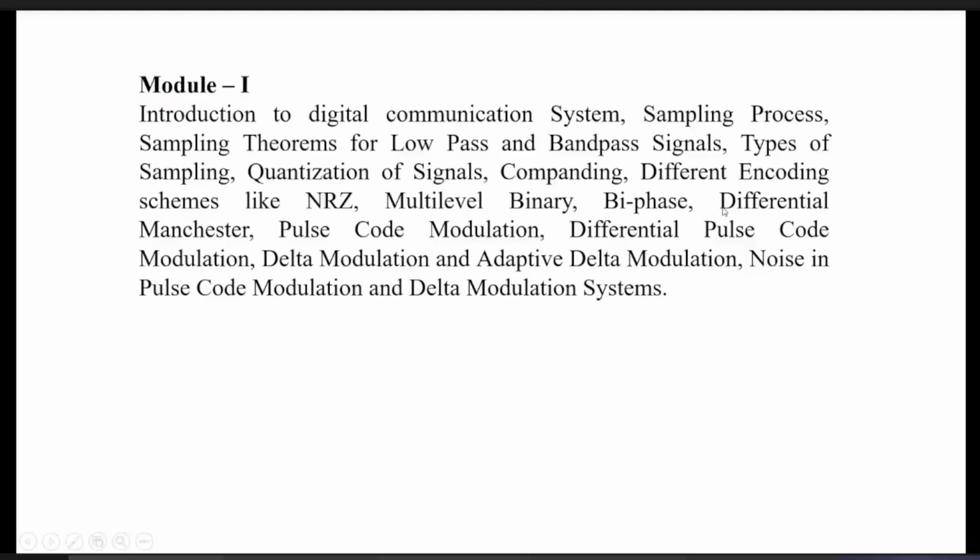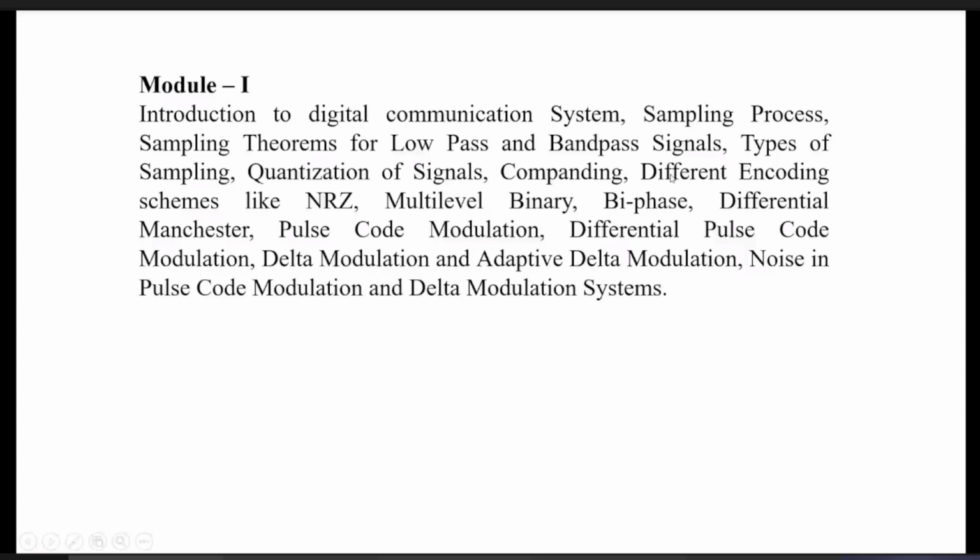Then we need to study pulse code modulation. But after studying the sampling theorem, I'm directly moving to pulse code modulation because I want to show you that pulse code modulation is nothing but the combination of three processes: the first is the sampling process, the second is the quantization of the signals, and the third is the encoding. So first I will discuss this, then I will come to the quantization because we have already discussed sampling. Then we will go for the different encoding schemes. With that, pulse code modulation will also be completed.